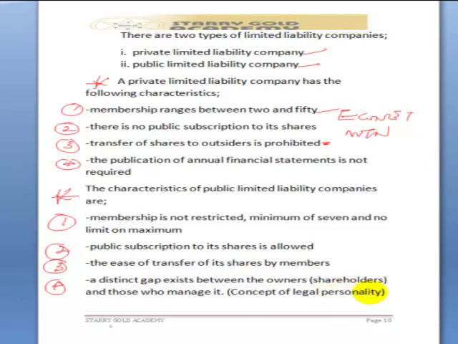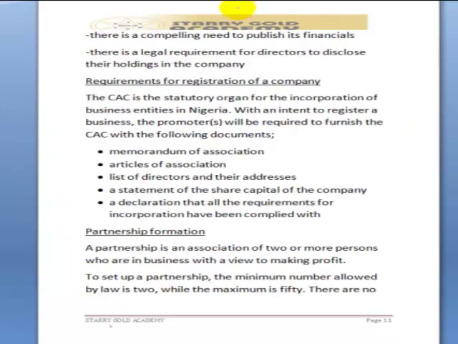Concept of legal personality. This number 4 talks about the fact that there is a legal personality on the company itself that is distinct, separate from those of its shareholders. The 5th one talks about there is a compelling need to publish its financials. This means that at the end of every operating year, you are required to prepare your financial statements. Not only prepare, you must publish it in at least 2 major national newspapers.